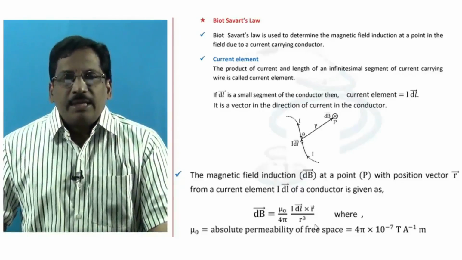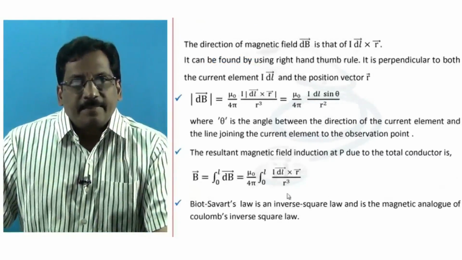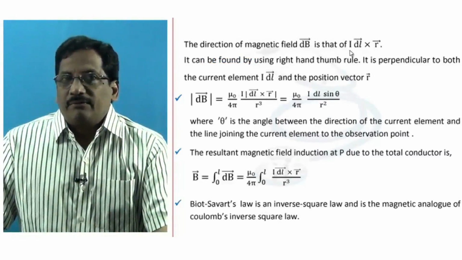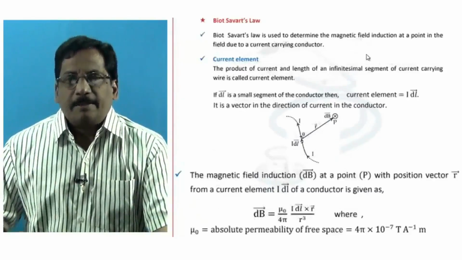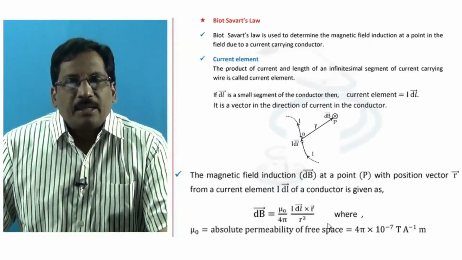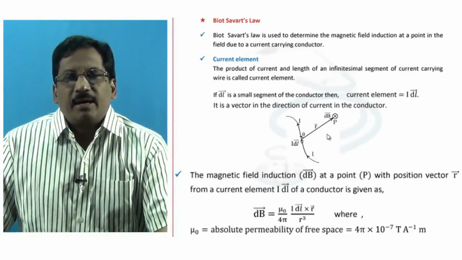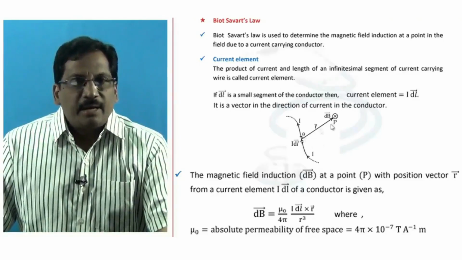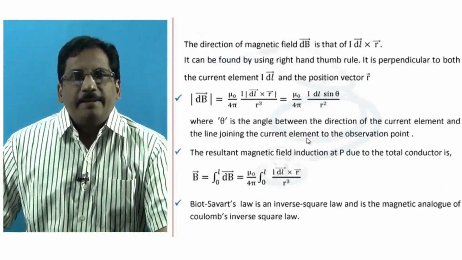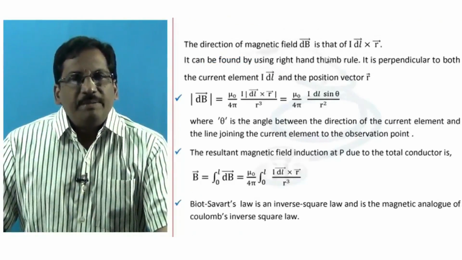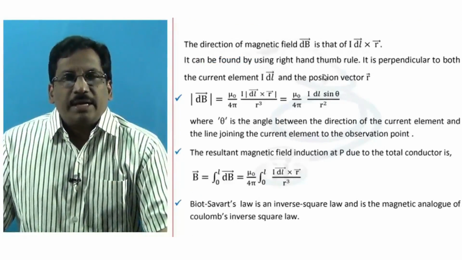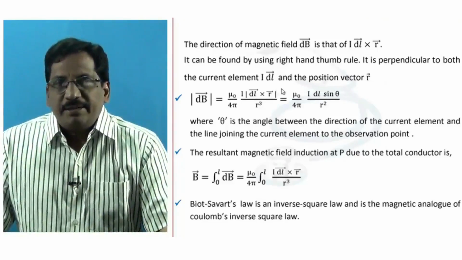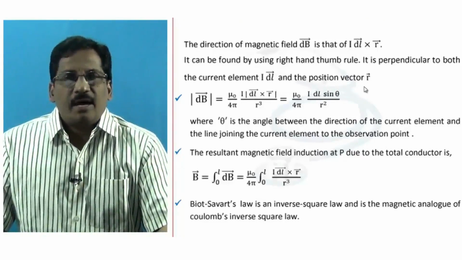And further, if we expand this context, the direction of the magnetic field, that is dB bar, is that of I dl bar cross r bar. Here this is a vector, the cross product vector of I dl bar and r bar. So if I dl bar and r bar are taken in one plane, the direction of dB bar can be found by using the right hand thumb rule, and it is perpendicular to both the current element I dl bar and the position vector r bar.